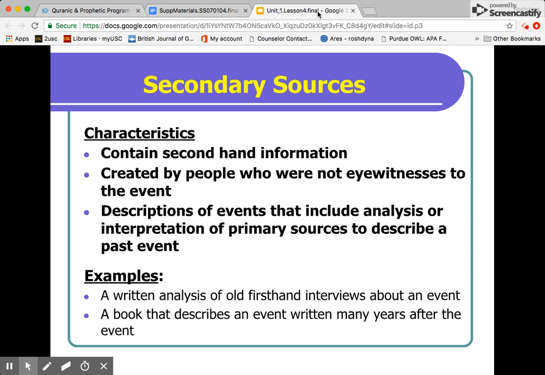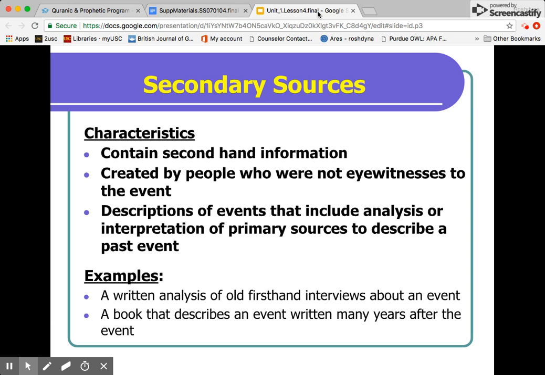We gave an example about how if I wanted to know something that happened in the lunchroom, I may ask a couple different students, I may ask a couple different teachers. I wasn't there in the lunchroom though. So those people were primary sources, but I would be a secondary source. So if I went to tell Sister Ghazala about something that happened in the lunchroom, I wasn't there. So after collecting all these experiences and analyzing them, my story to Sister Ghazala would be considered a secondary source, okay?